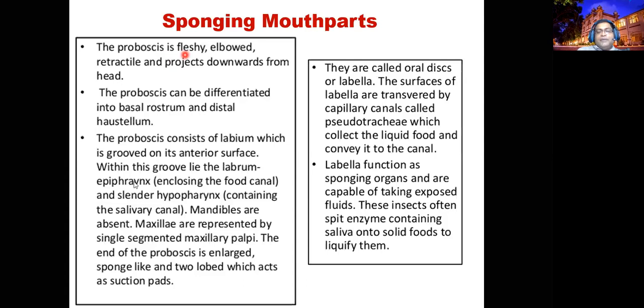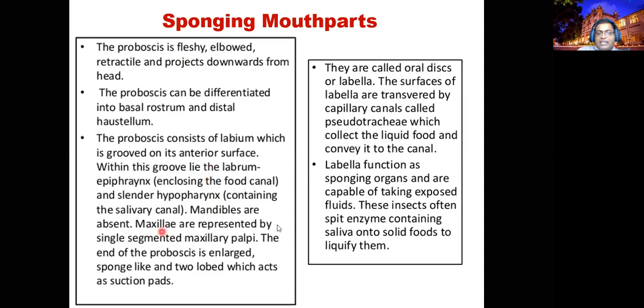Here the hypopharynx and labrum form the food channel. The hypopharynx forms the salivary channel. So the salivary channel and the food channel are differentiated.